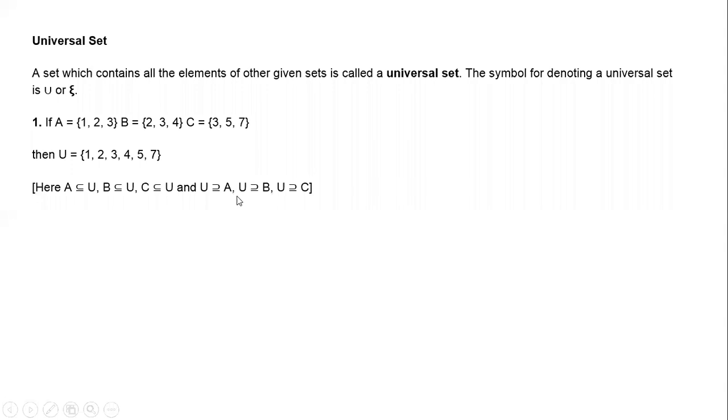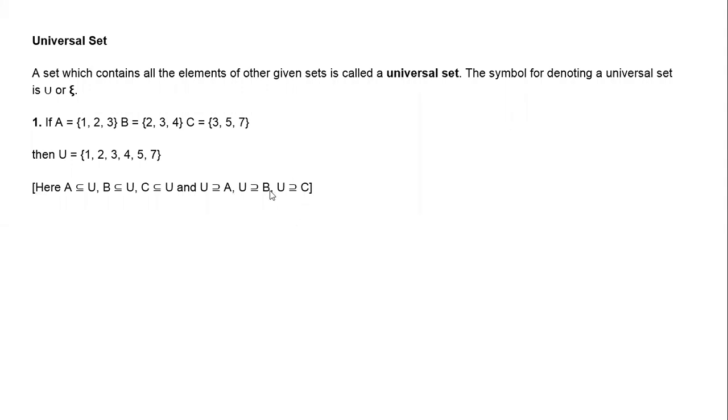Now universal set. A set which contains all elements of other given sets is called a universal set. The symbol for denoting the universal set is U. We use U or sometimes we use S also. S is used to represent the universal set and we also use U to represent the universal set.